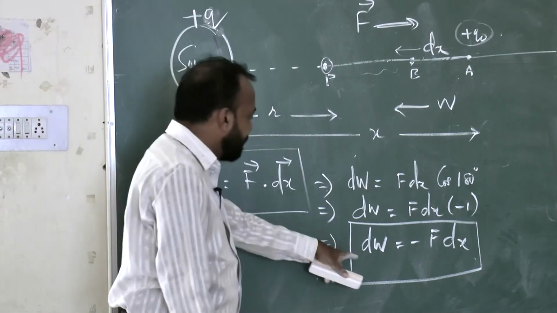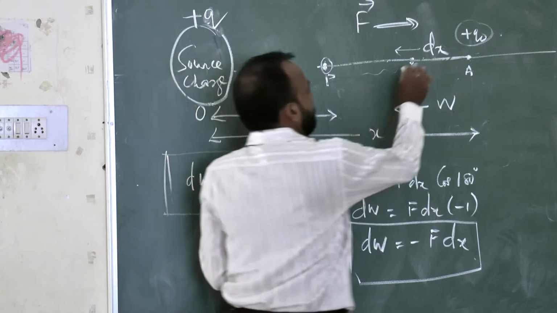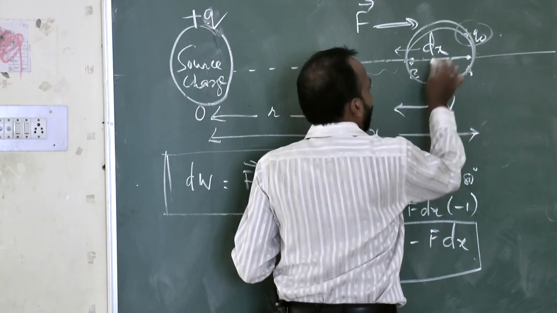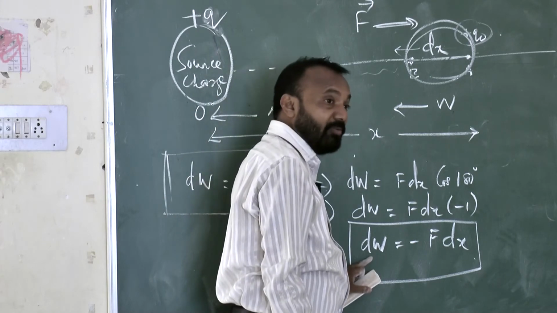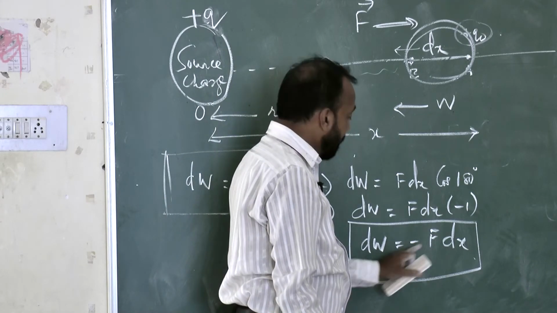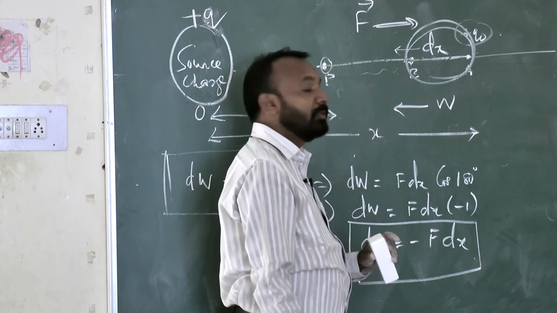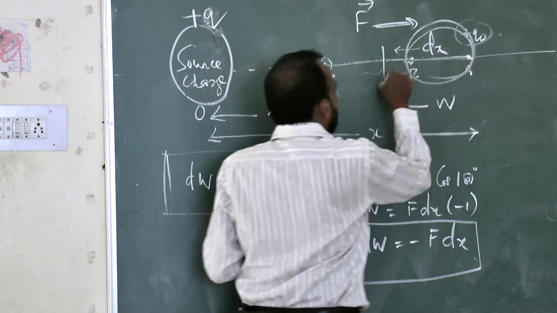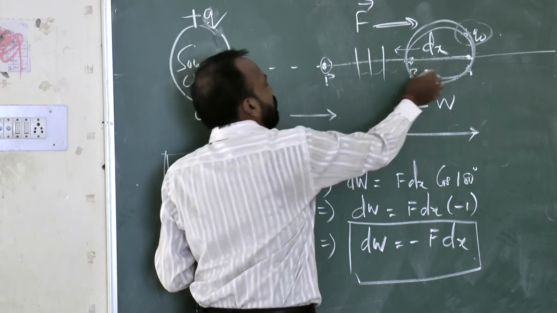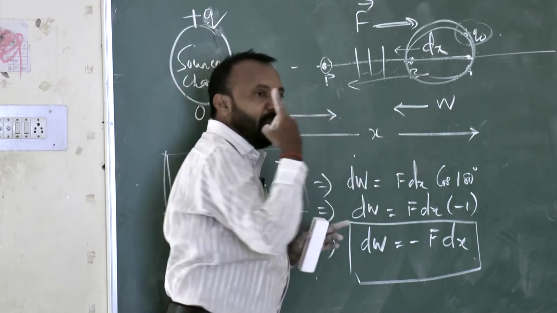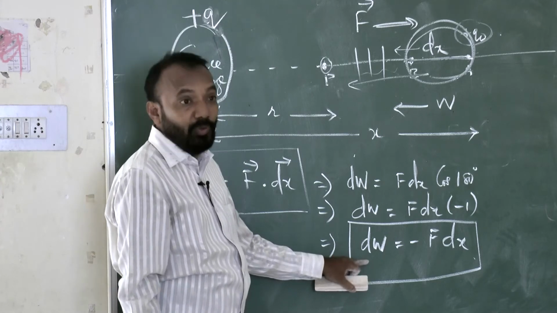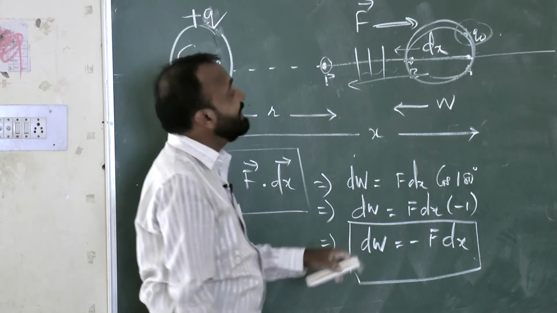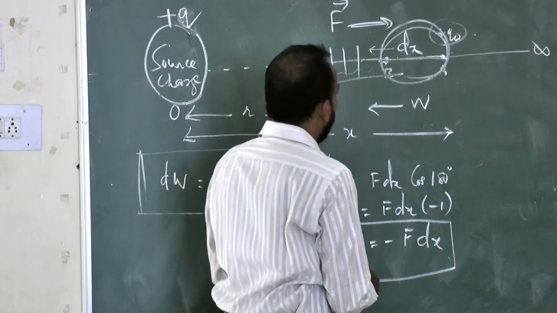So I want to get the total amount of work done. When the test charge is transferred from A to B, how much work dW is completed? Minus F dx. Here also dW, here also dW, here also dW. So I have to integrate it. The total work done is W, so to get the total amount of work done, I have to integrate. So let's integrate this one.